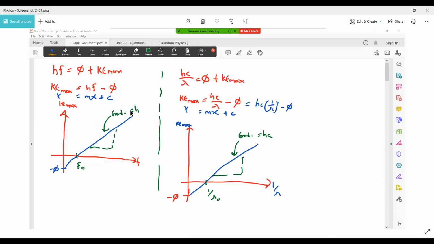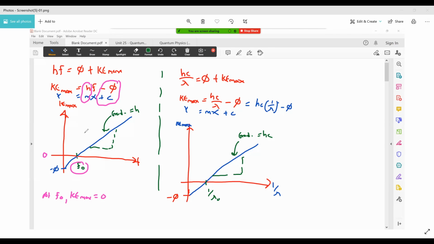Planck constant is a constant. You don't need to know so much about what it is. It's just a value there. It's called Planck constant. Okay, so for this case here, h is equal to gradient. All right, and your work function is your y-intercept. Okay, so the y-intercept is your work function, and then the x-intercept is actually your threshold frequency. Remember just now I told you at f naught, KE max is 0, is this part here, because here is 0. So the frequency at which your KE max is 0 is f naught. Okay, so this part is okay.